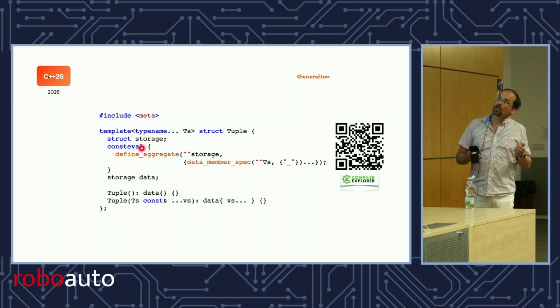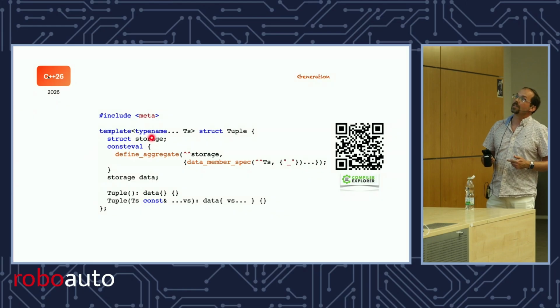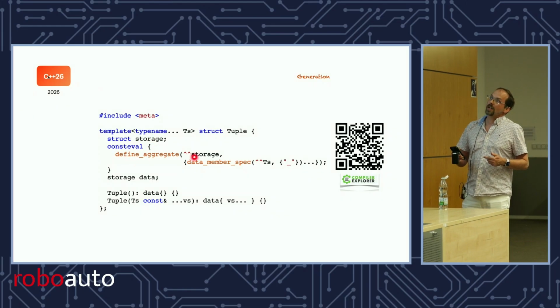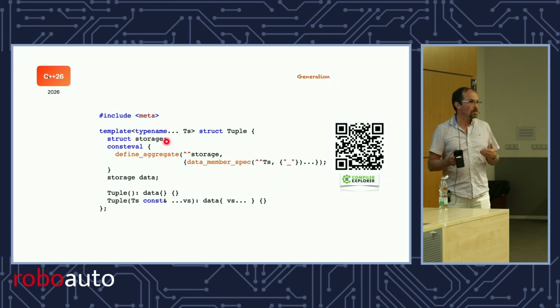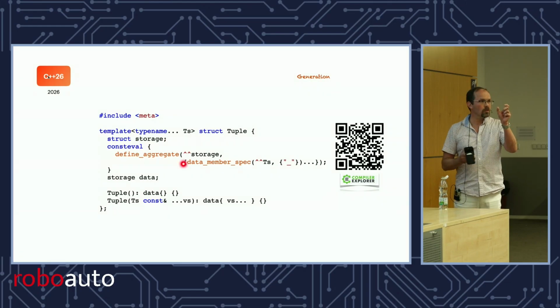So we have this thing called const-eval blocks, so I can say consteval, open brace, and now I can put some code in there that will be executed, right? So I'm going to call this function called define_aggregate. I give it a reflection of this type that's incomplete, so it's either a union or a struct. And then you give it descriptions of data members.